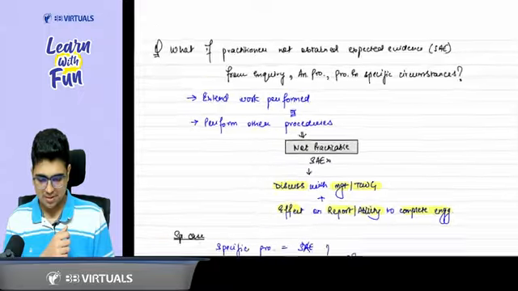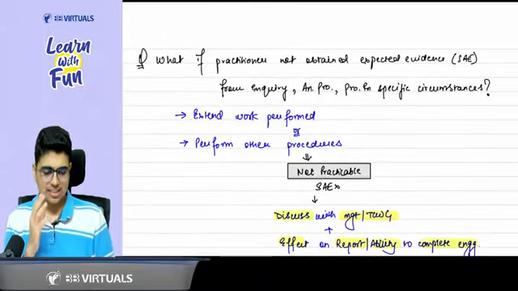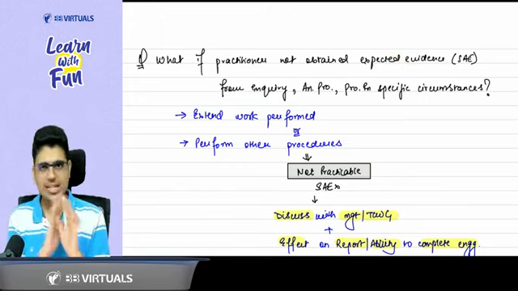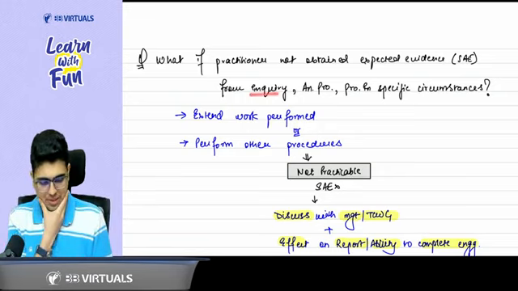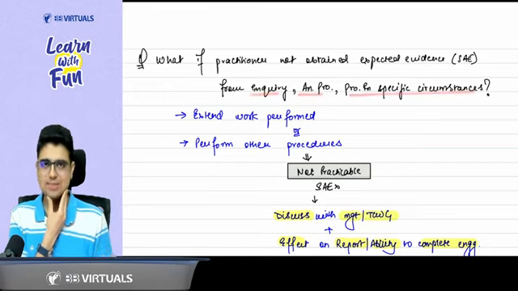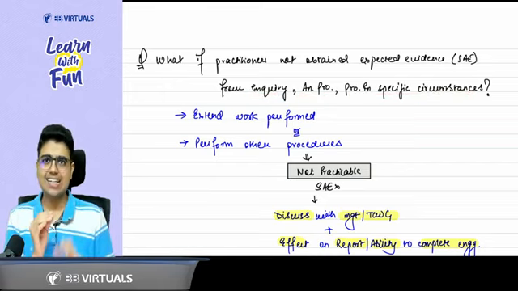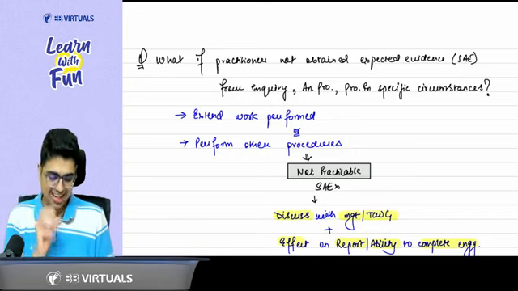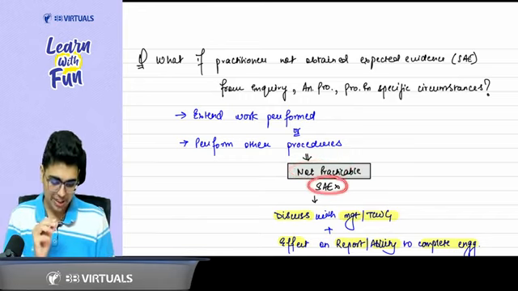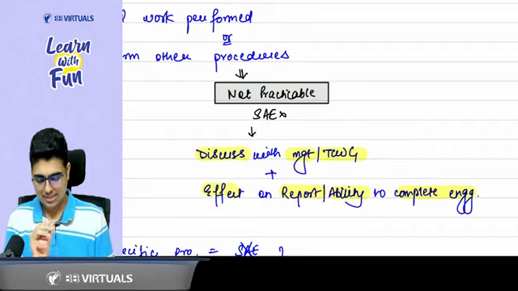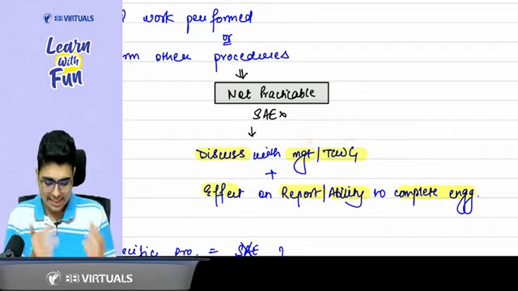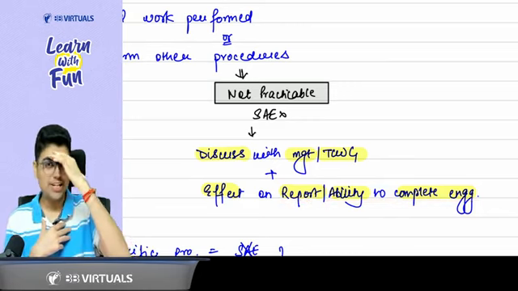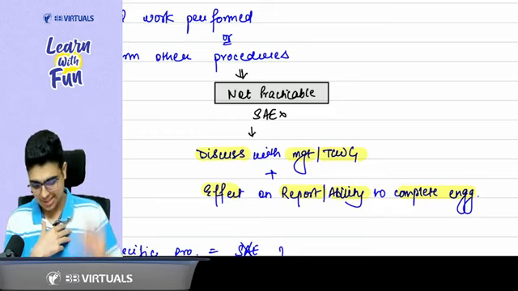This is what we covered in the first part. If the practitioner feels he has not obtained the expected evidence, sufficient and appropriate evidence, from inquiry, analytical procedures, or procedures in specific circumstances, then in that case you should extend the work or you should perform some other procedure. If this is not practicable, you are not able to get the evidence, then please discuss with the management or TCWG and see the effect on the report and the ability to continue the engagement. Ability to complete the engagement, you need to consider the same.